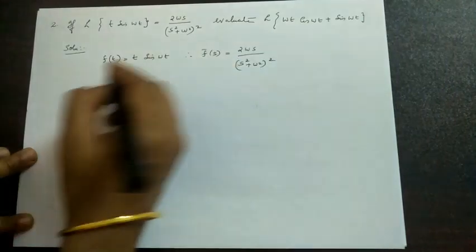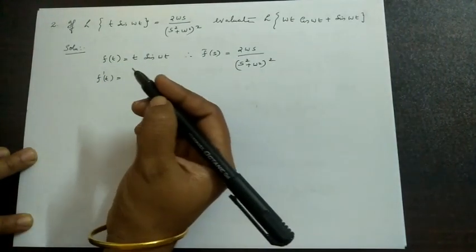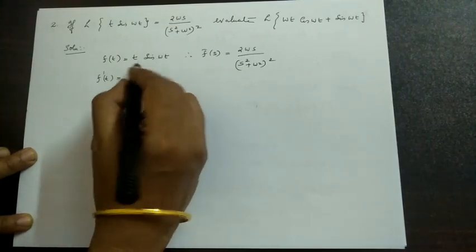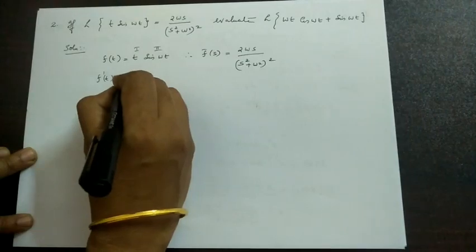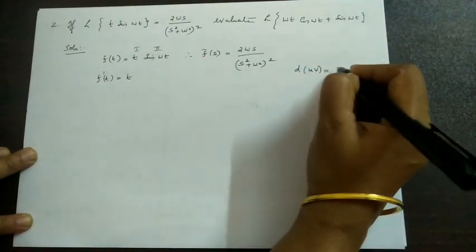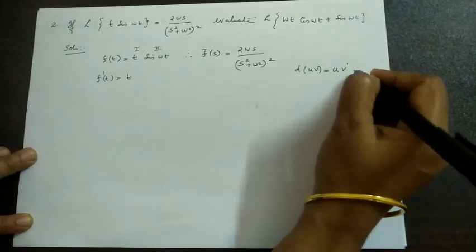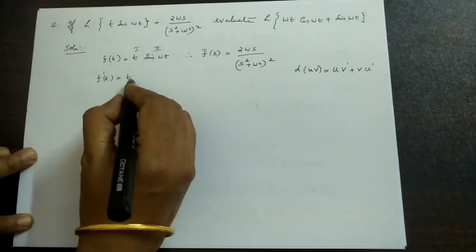Okay. Now we'll take f dash t. Here we have two functions of t, therefore we use the product rule. The derivative of uv is equal to u into the derivative of v plus v into the derivative of u. The same principle can be used here.